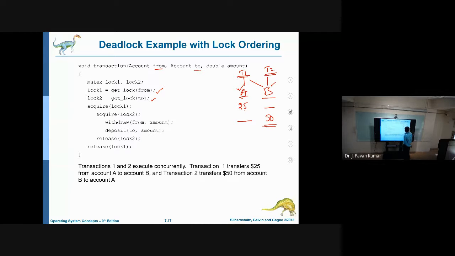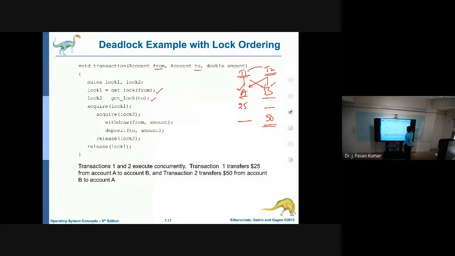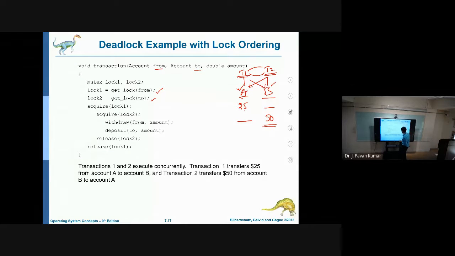Next, T2 also requires access to A, because it has to deposit this 50 to A. So T2 requests resource A, and T2 also needs to wait. T1 will be waiting for T2 and T2 will be waiting for T1, which leads to deadlock.